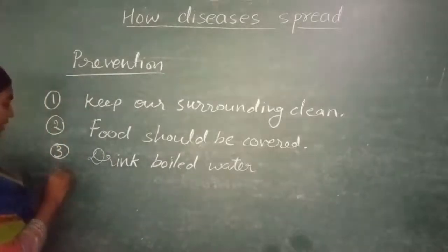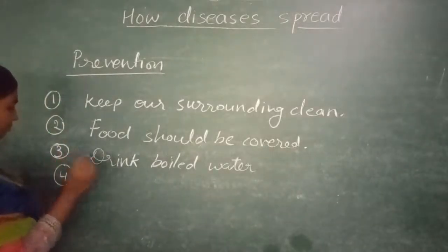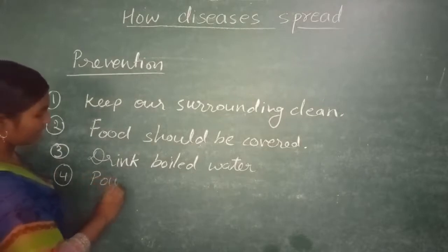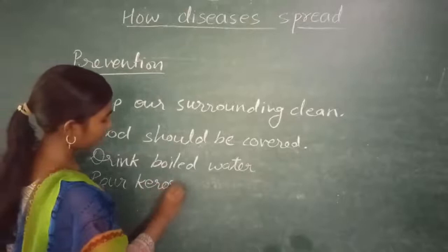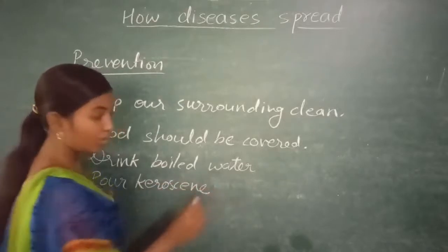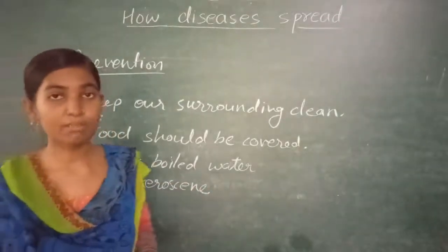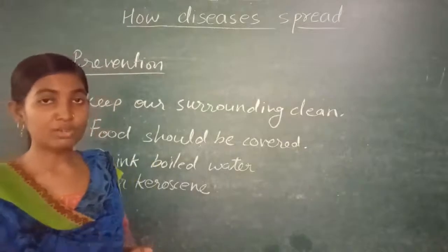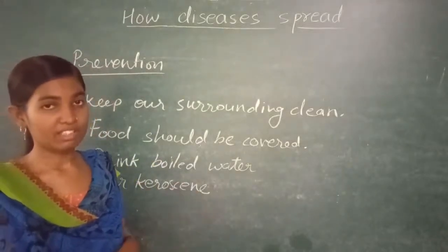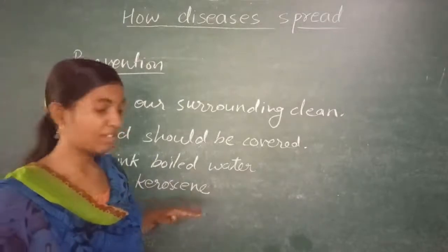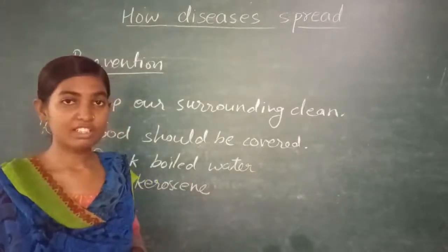Now next, what can we do? Pour kerosene into the drainage system, so that if mosquitoes are laying their eggs there, they cannot breathe. What will happen when we pour kerosene into the drainage system?